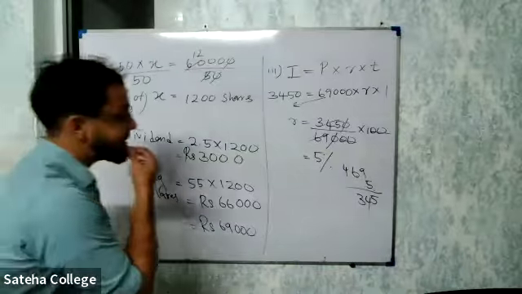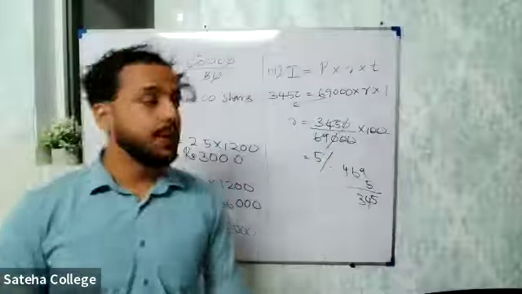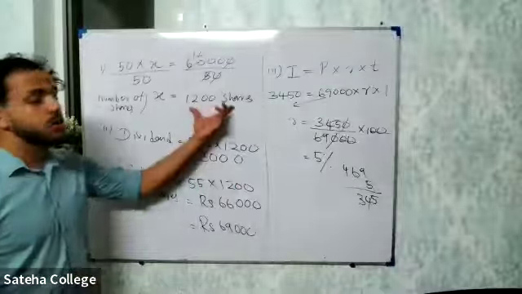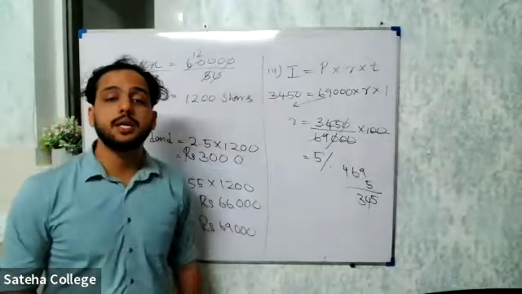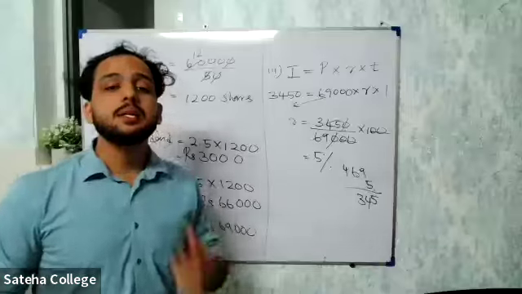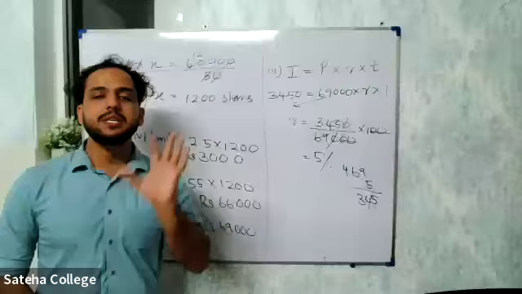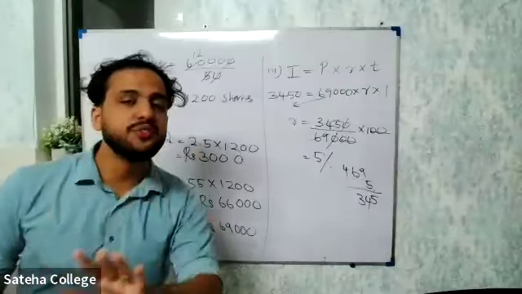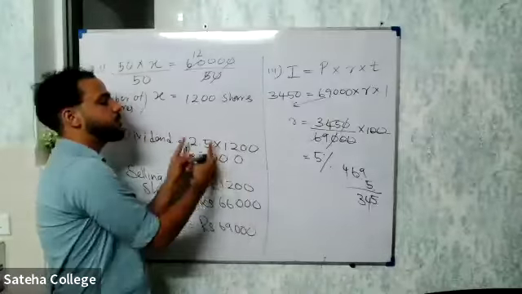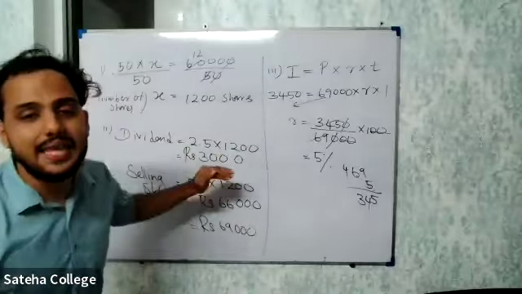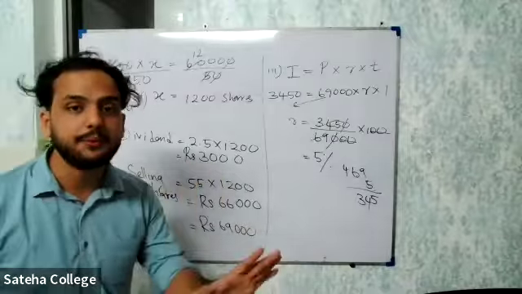Okay, so then they're asking the total amount that he will receive. Okay. So then dividend, he has bought 1,200 shares. At the beginning of the question, they're telling you the person whoever buys one share will get a dividend of 2.5 rupees per share. For one share, 2.5. He has 1,200 shares. So what is the total amount? 1,200 into 2.5. So then at the end of 1 year, he will receive 3,000 as a dividend profit.